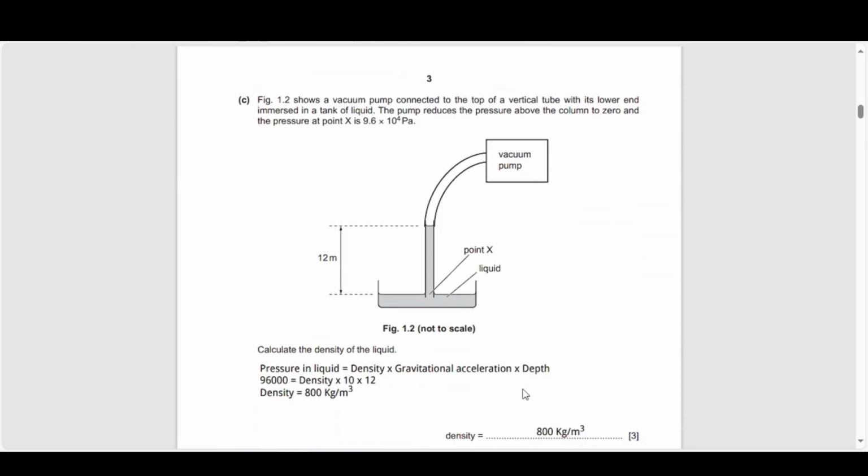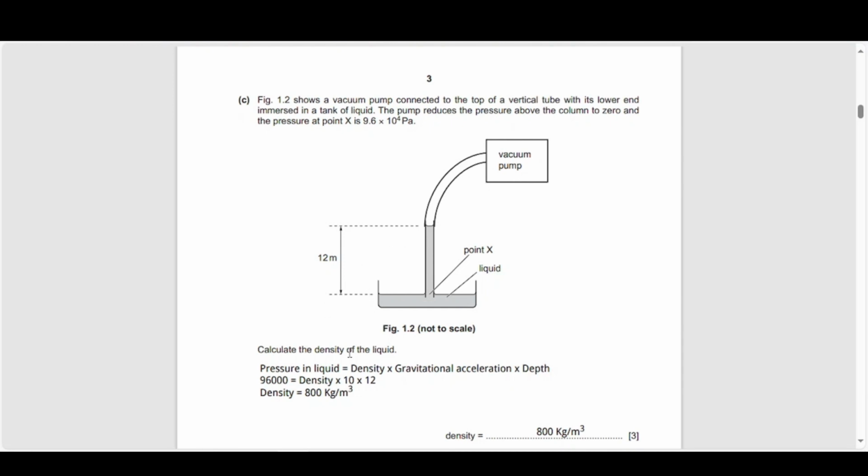Part C, figure 1.2 shows a vacuum pump connected to the top of a vertical tube. So that's the pump, that's the tube, with its lower end immersed in a tank of liquid. That's a tank of liquid. The pump reduces the pressure above the column to 0, and the pressure at point X is 9.6 × 10^4 pascals. There you've got a pressure of 0 because the vacuum pump essentially sucks off all the air above it.